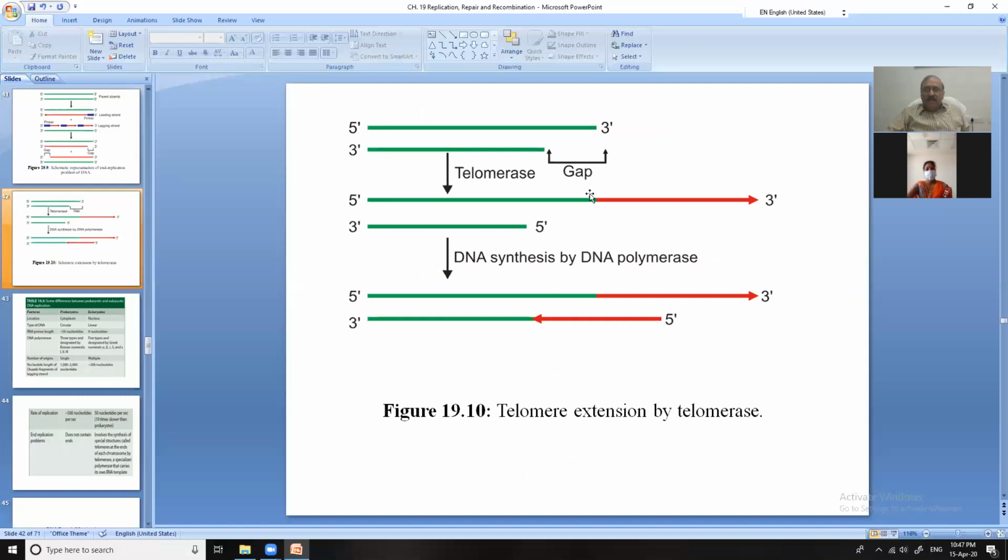This gap is filled by the enzyme telomerase. I told you about telomerase. Telomerase is the enzyme with an RNA template, and it covers this space because it also has DNA polymerase activity. So telomerase carries out the telomere extension.